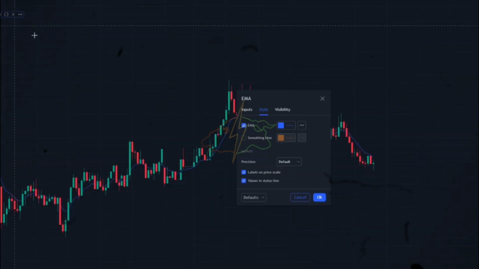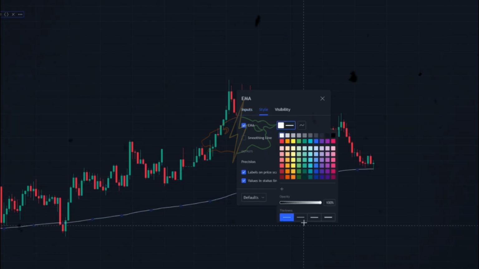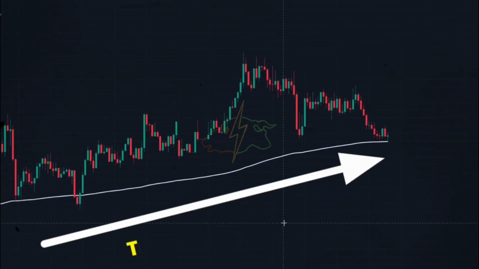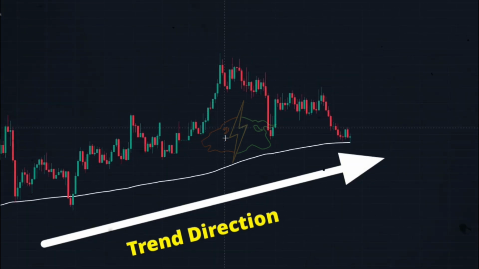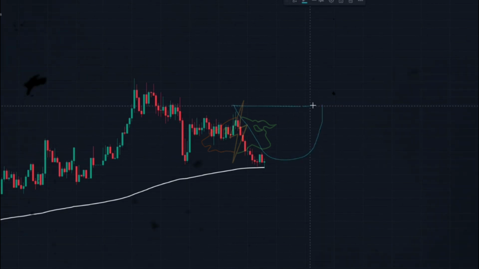From settings, I change the number to 200 again and make its color white and turn it bolder. Let's open some trading positions by using cup patterns and according to the trend direction. Here, if above the exponential moving average an upward cup pattern forms, the credibility of this pattern is high. So a buy trade is a lot more reasonable in that condition.